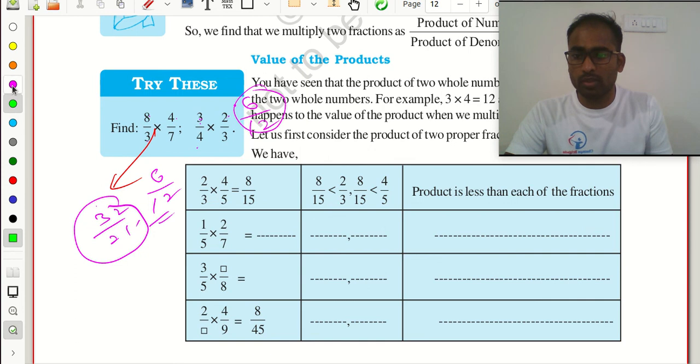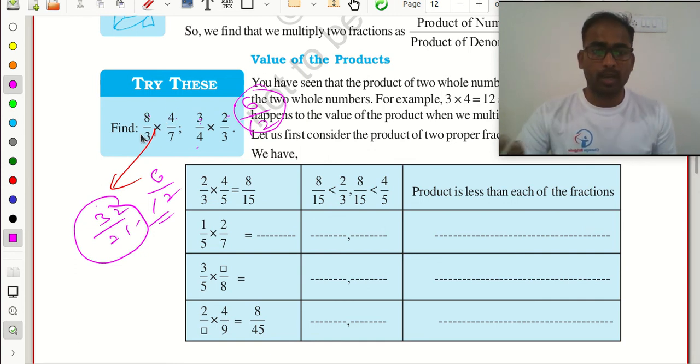That we need to check, and we can check it easily. Already we learned about unlike fractions and like fractions. Okay. And you just see this example: 2 by 3 multiplied with 4 by 5.